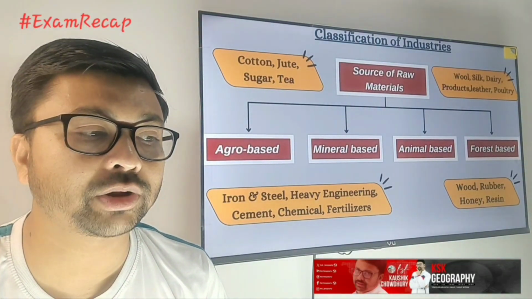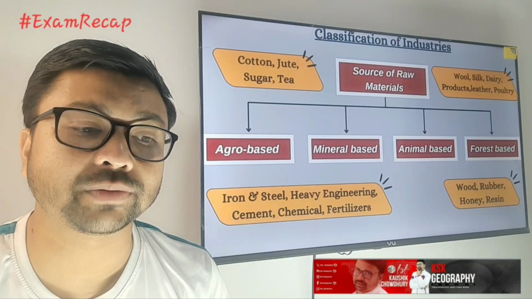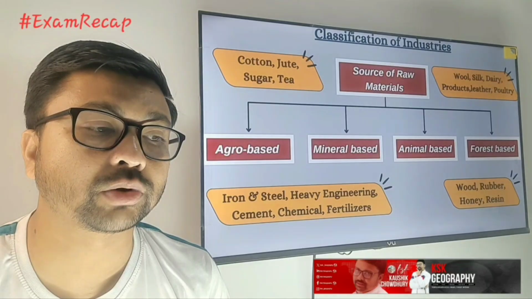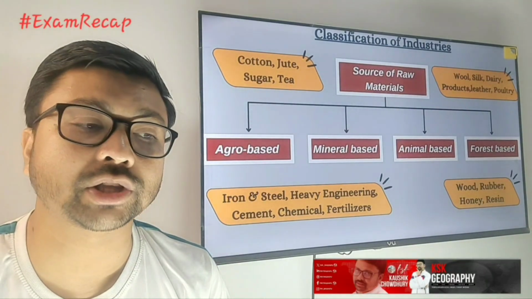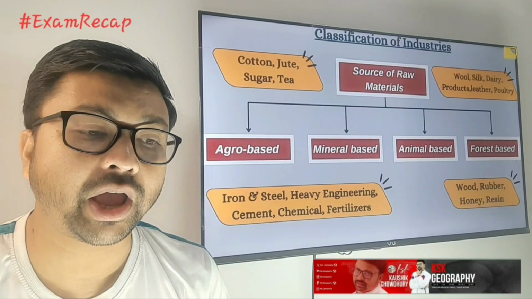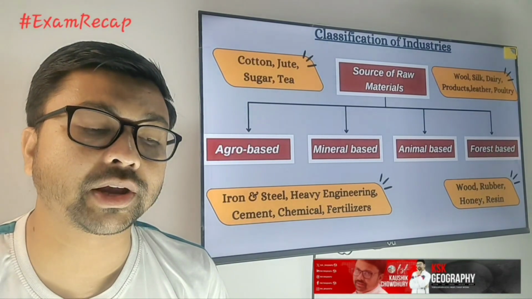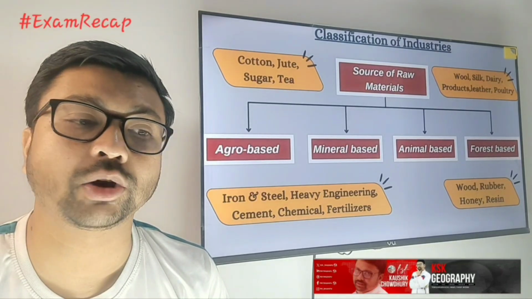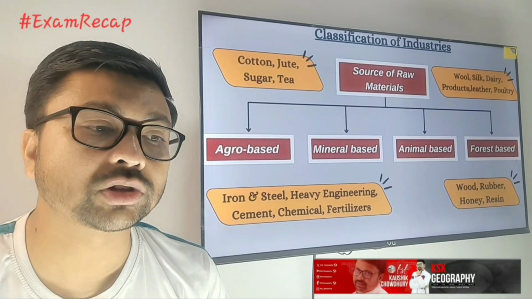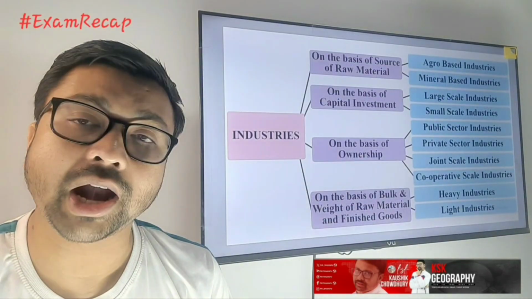It has been classified into different categories like agro-based industries, mineral-based industry, animal-based industry, and forest-based industry. Agro-based industries are like cotton, jute, sugar and tea. The mineral-based industry is as per the sources of raw material. The forest-based industry uses wood, rubber, honey, resins, and the animal-based industry covers wool, silk, dairy products, leather or poultry. So those are the classification and their examples.